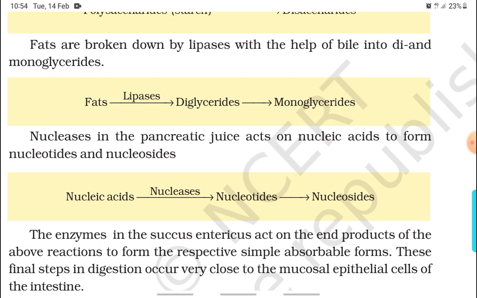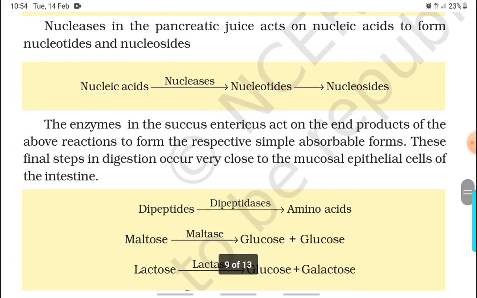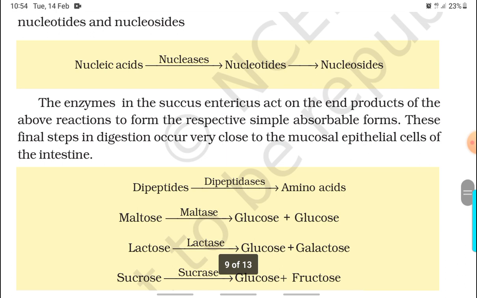Nucleases in the pancreatic juice act on the nucleic acid to form nucleotides and nucleosides. Nucleic acid in the presence of nucleases provides nucleotides and nucleosides. The enzymes in the succus entericus act on the end products of the above reactions to form the respective simple absorbable forms. These final steps in digestion occur very close to the mucosal epithelium cells of the intestine.